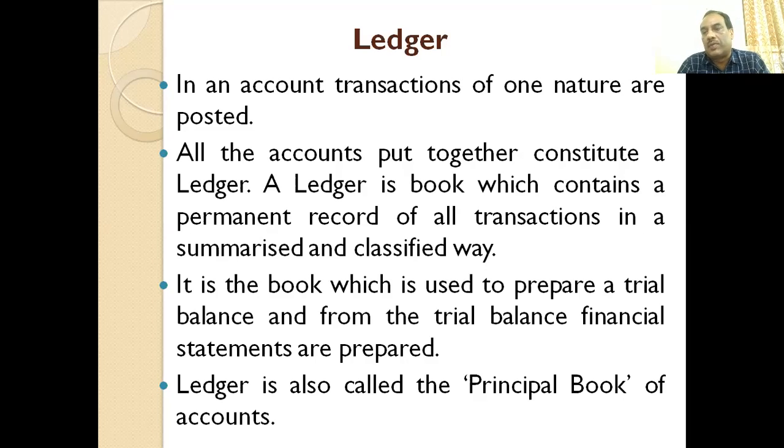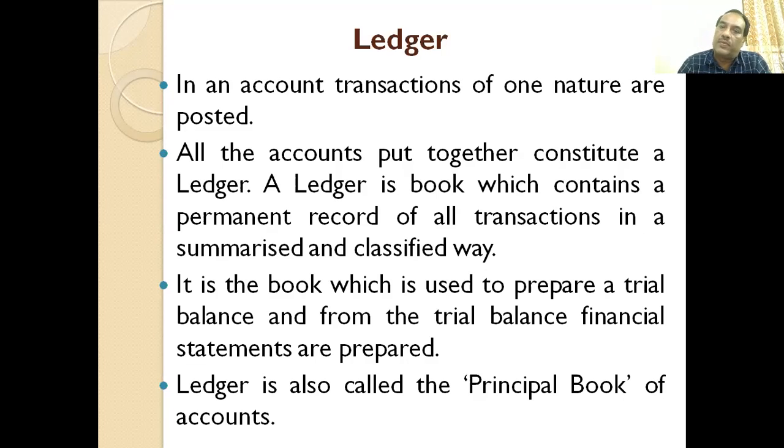And the journal contains different types of accounts, and it mentions which account is to be debited and which account to be credited. So the journal keeps complete records, with the account to be credited, the account to be debited, and the narration or description about those transactions. So this is the journal.